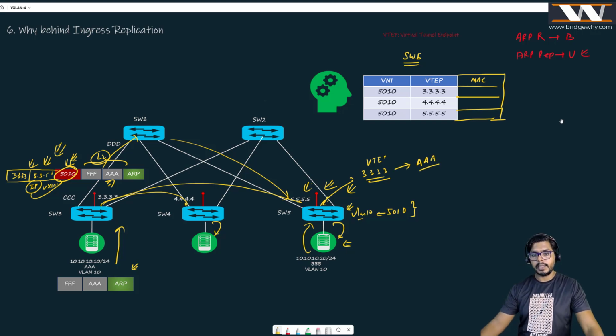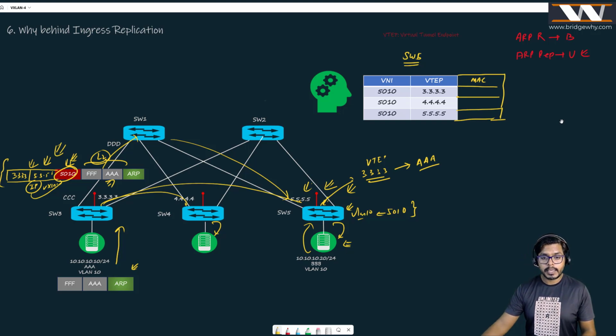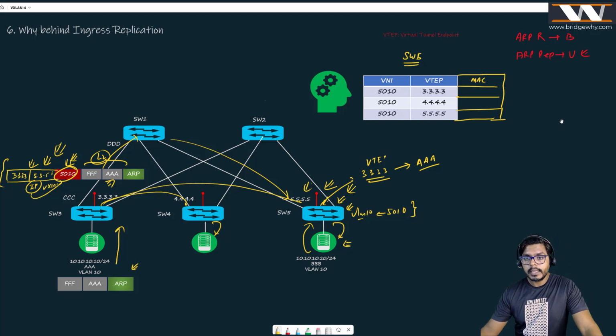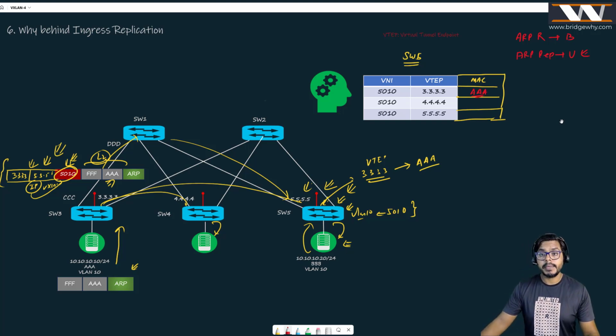Very, very interesting, right? Absolutely, it can. From this message, switch 5 can definitely create the entry in its table. It can say that VTEP 3.3.3.3 is having MAC address AAA. Absolutely, right? Why is it maintaining this entry? I will let you know.